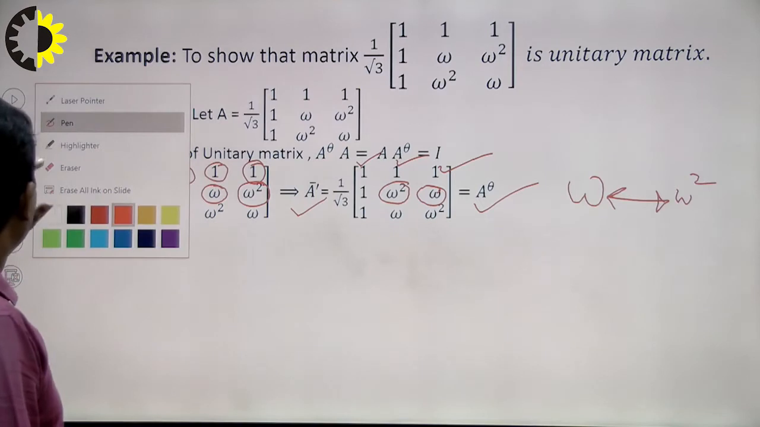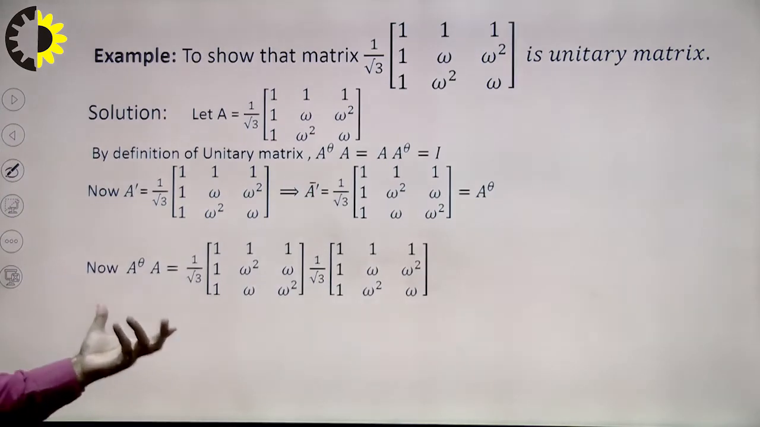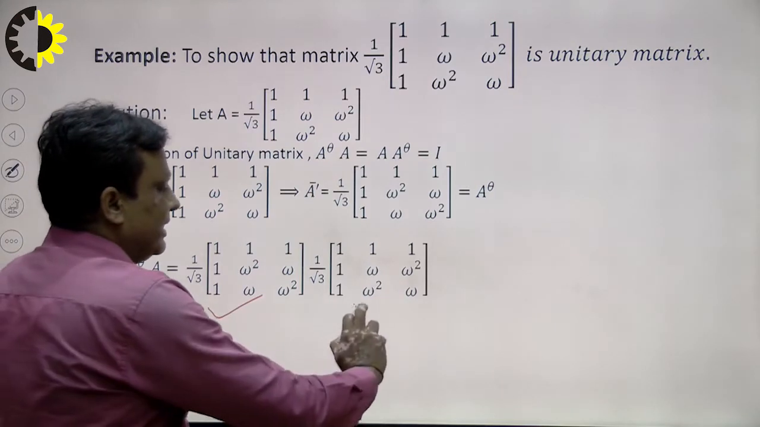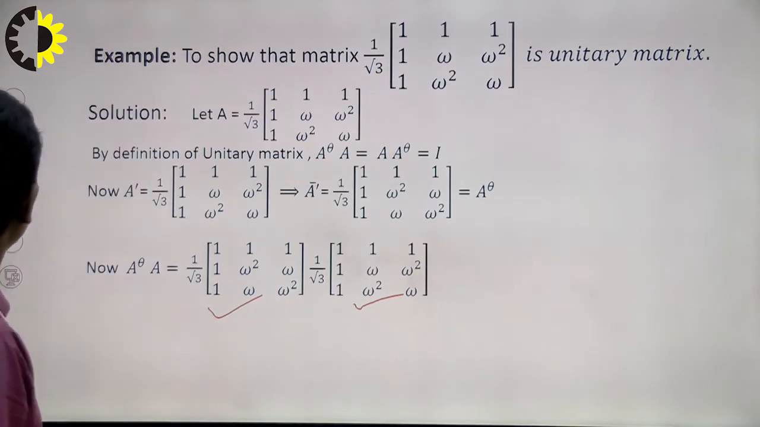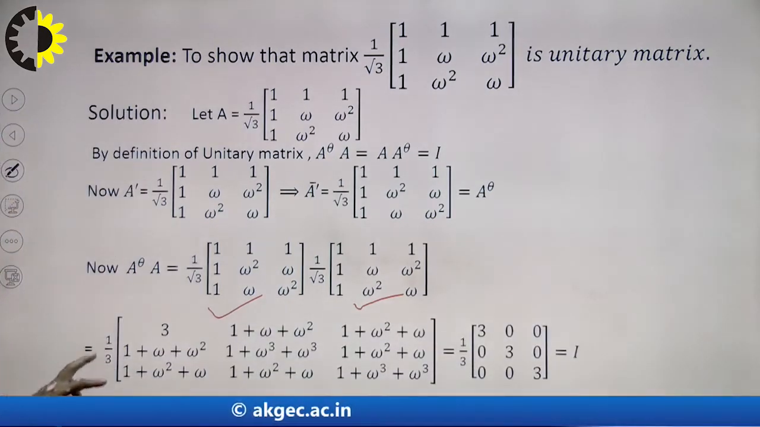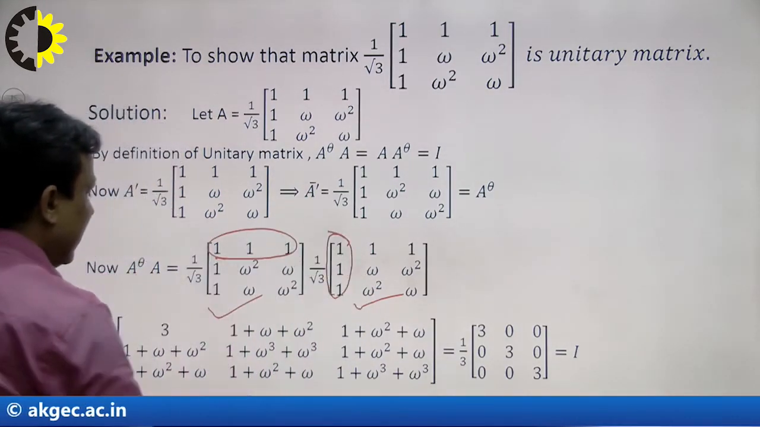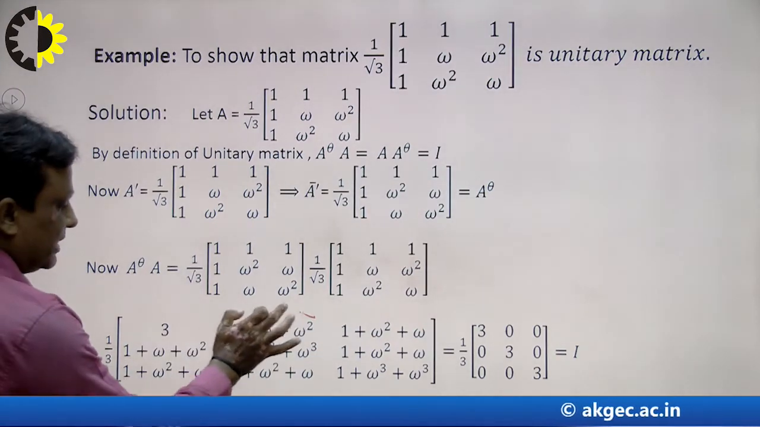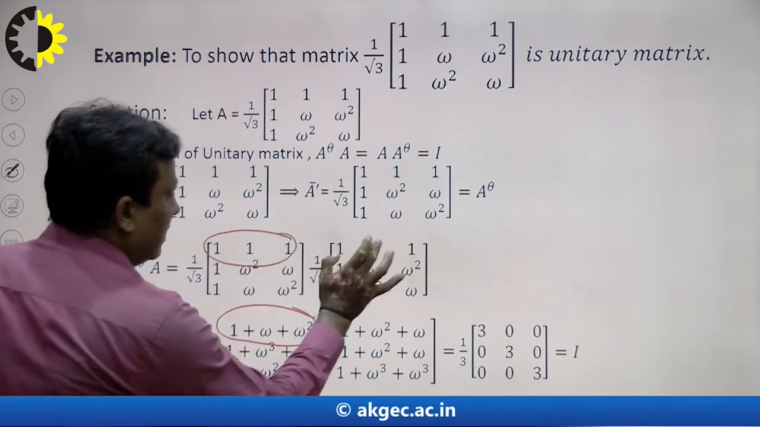Now in this way we check whether this matrix is a unitary matrix or not. So how to check? First we calculate A theta into A. So I write here A theta and I write here A. Now 1 upon root 3 times 1 upon root 3 will be 1 by 3. So I write here 1 by 3, and first row multiplied by first column, that is a11, I write here 3. And second, this address is a12, that means first row and second column.